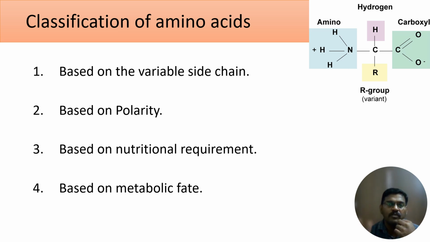So what we have seen till now, we have seen the definition for amino acid. That is, if a molecule has two functional groups, that is amino group and carboxylic group attached to alpha carbon, then you are going to call it as amino acid. Then we saw the classification for amino acid. In classification, we have seen four classes. What are those four different types of classification? Classification based on the side chain variability, classification based on the polarity, third classification based on the nutritional requirement, fourth classification based on the metabolic fate. So this is what we have seen till now.